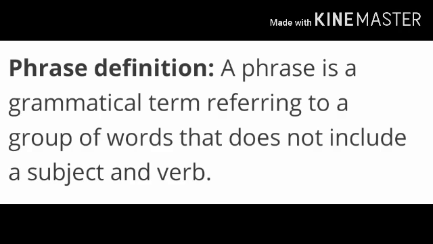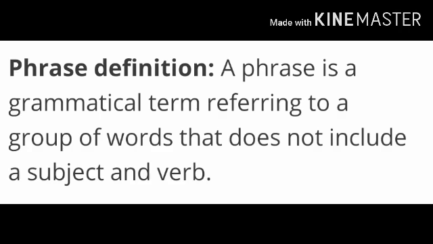As I have already told you many times, a group of letters makes a word, a group of words makes a sentence, and what is this group of words? Now it is saying that a phrase is a grammatical term, as we have read a lot of parts of speech in grammar.